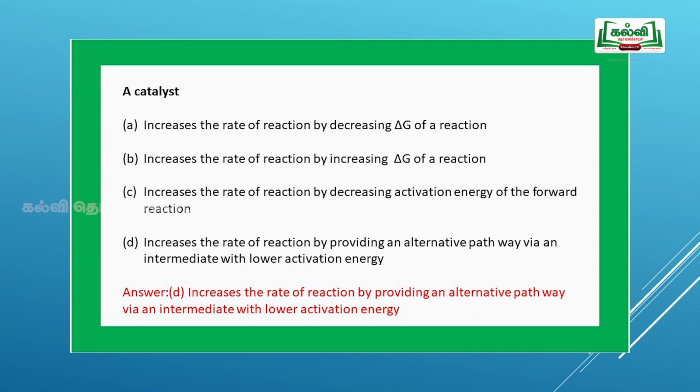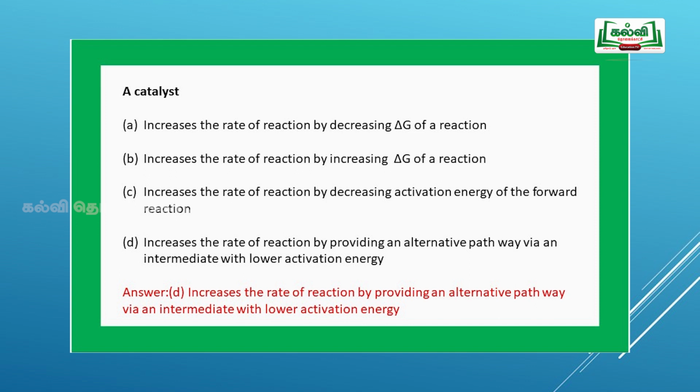Next question, catalyst. A catalyst, option A, increases the rate of the reaction by decreasing the delta G of a reaction. B, increases the rate of a reaction by increasing delta G of a reaction. C, increases the rate of the reaction by decreasing the activation energy of the forward reaction. D, increases the rate of a reaction by providing an alternate pathway via an intermediate with low activation energy. Regarding this, I have shown a pictorial representation in the theoretical part.